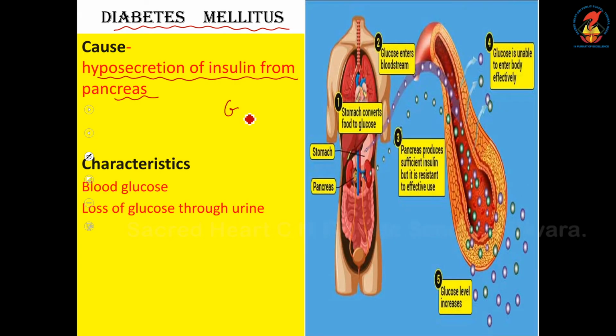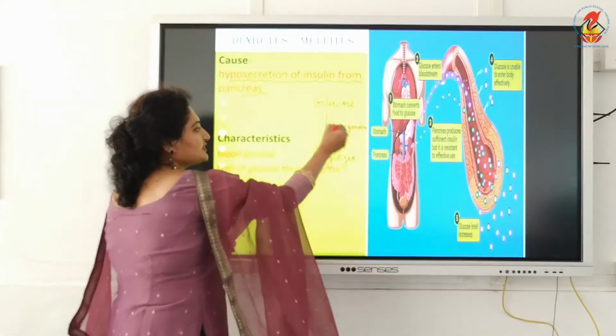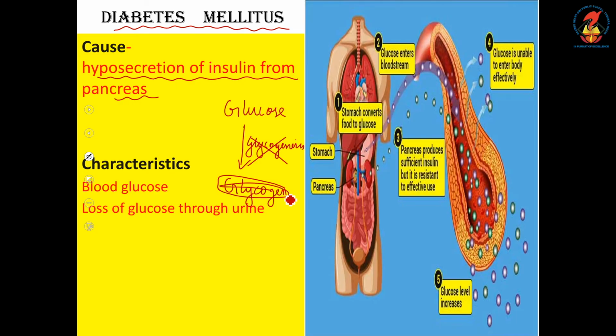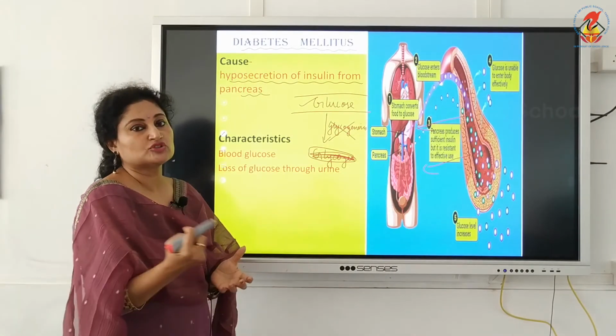Glucose present in our blood should get converted into glycogen, and this process is called glycogenesis. But in these diabetic patients, this conversion does not take place. Glycogenesis does not take place, which means glycogen is not formed, and therefore the bloodstream contains a lot of glucose. See, we have shown the picture with lots of glucose in the bloodstream. It is not only not converted into glycogen, it is not absorbed back.